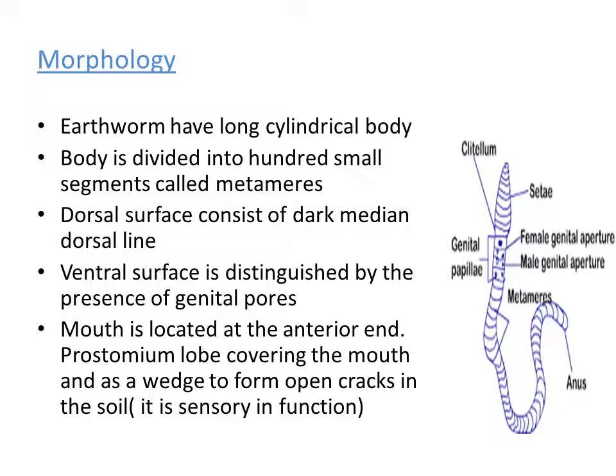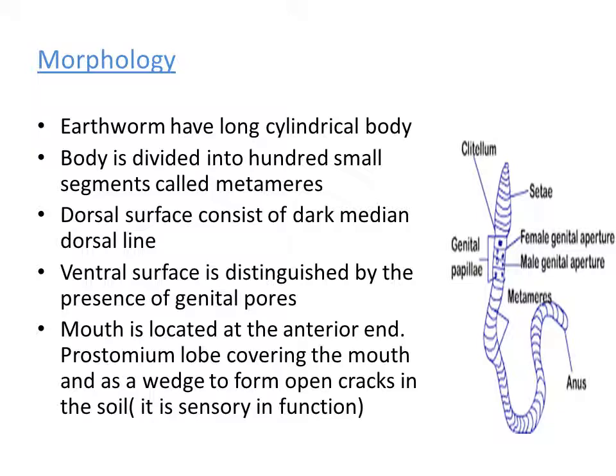The earthworm swallows small soil particles together with dead and decaying plant waste. That small opening, the mouth, is covered by a lobe-like structure called prostomium. That is one function of the lobe. So prostomium covers the mouth.